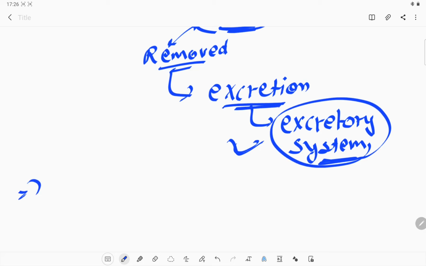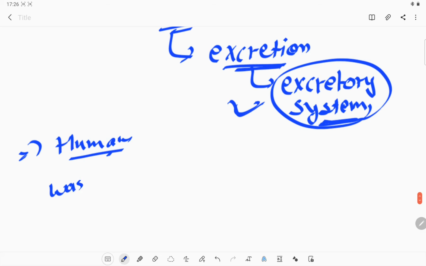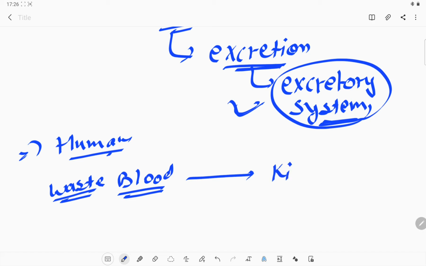The waste product present in our blood, as well as the blood, goes to the kidney, and the kidney filters out all those wastes from the blood.